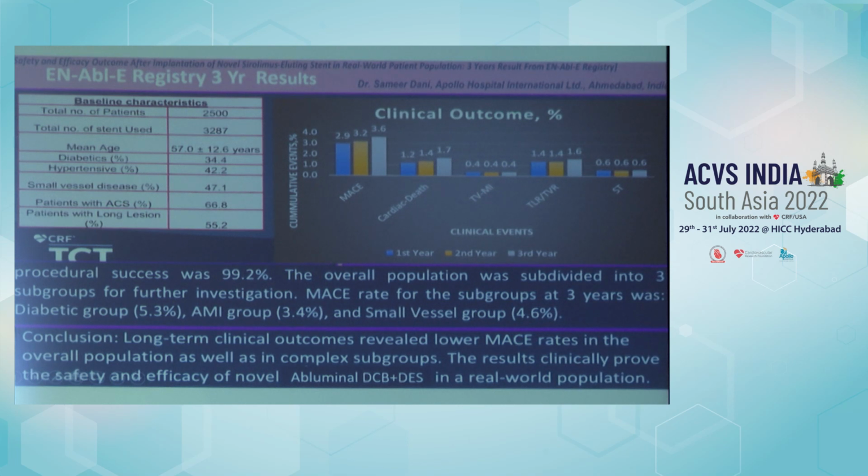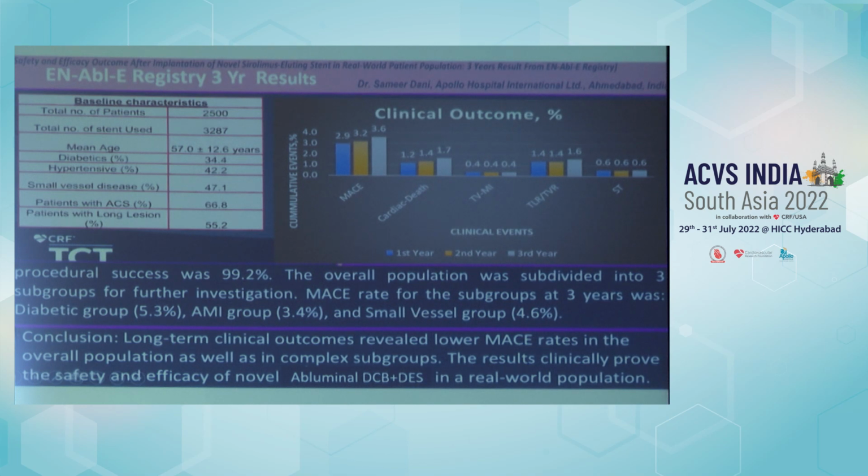The result states that the MACE at the end of 3 years, the last 3-year follow-up, has been presented in DCT this year, 2021. You can see the MACE in the first year is 2.9%, and 3.6% with 3-year follow-up. That is very good, especially in an all-comer population with 30% diabetic population, and it is a much sicker population.